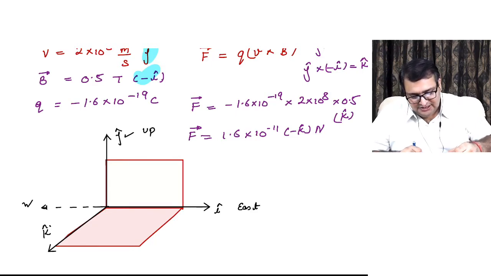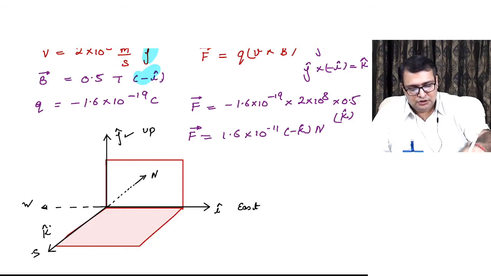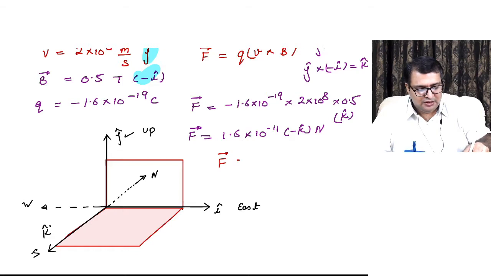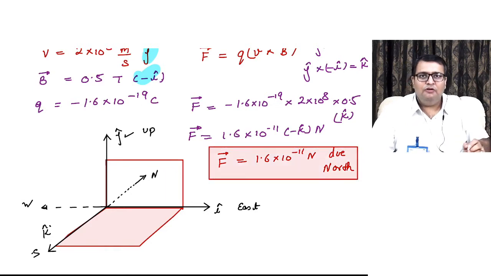Now the direction along minus k cap is going to be north, and the direction along plus k cap is going to be towards south. So we can also write that this force vector F is 1.6 into 10 power minus 11 Newton, and if we have to specify the direction, it is due north. So this is also one way of expressing the value of force.